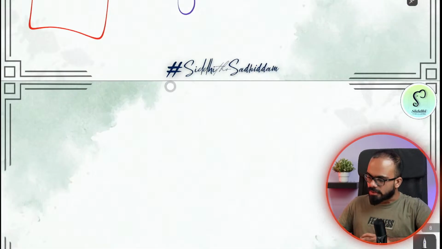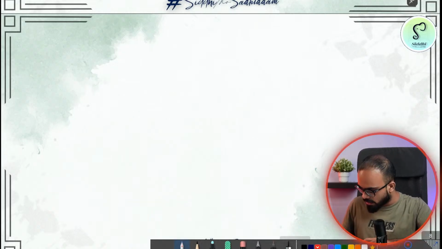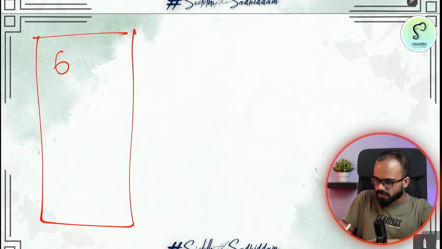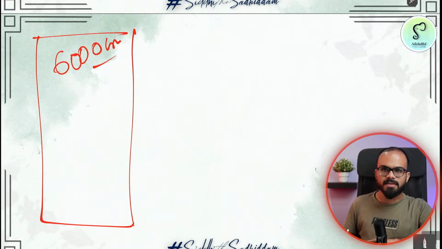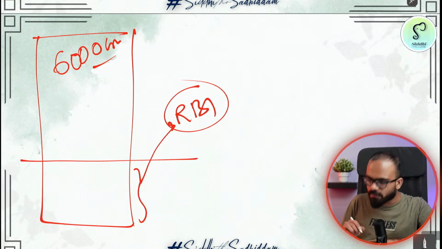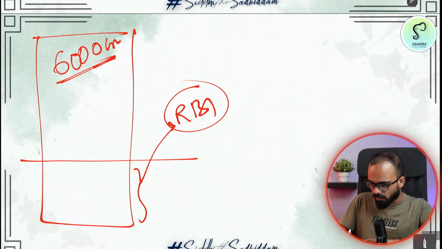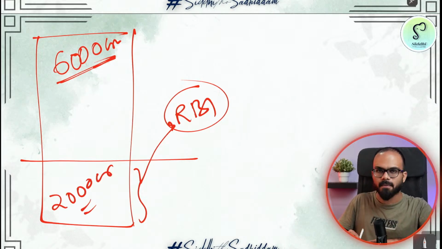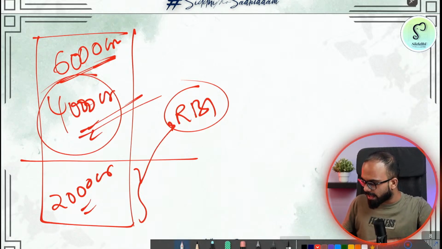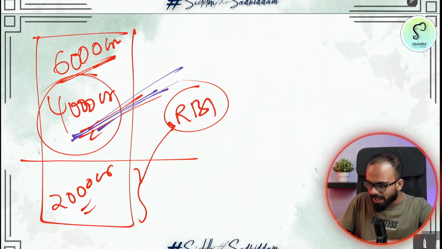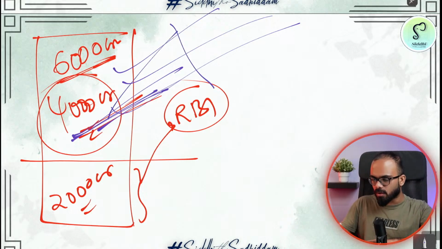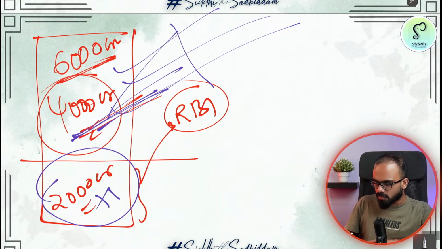Yes, banks will collapse. So in order to avoid that kind of situation, what usually any bank has to do, that is a rule, is that let's say you have 6,000 crore rupees as deposits. Among this, you have to keep some money with RBI. Let's say out of 6,000 crore rupees, you have to keep 2,000 crore rupees in RBI, and you have 4,000 crore in your hand. With this 4,000 crore, you can play any game you want. You want to loan it, invest it, or do whatever you want, you can do in 4,000 crore. But you cannot disturb 2,000 crore rupees.